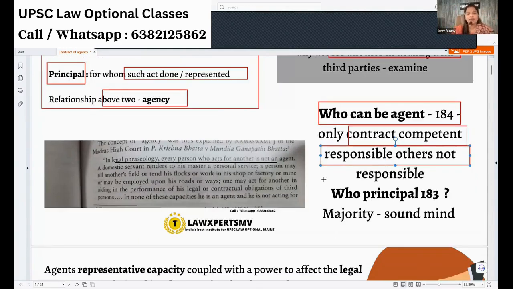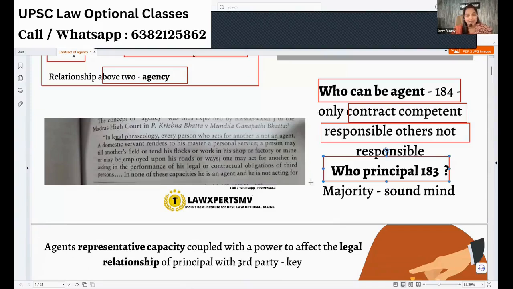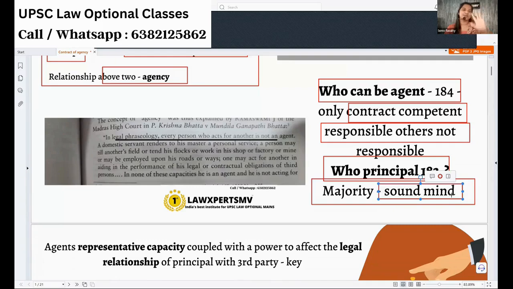Now coming to who can be the principal. Imagine a minor can be a principal. See, agent also minor, principal also minor. The third party, what will he do? Who will he sue, in case of any problem? That's why under 183 it is clearly given that a major person, any person who's competent to contract, who's having a sound mind, can be a principal.